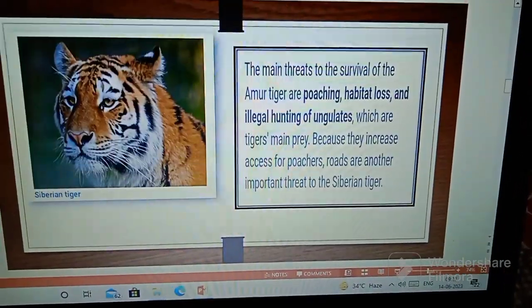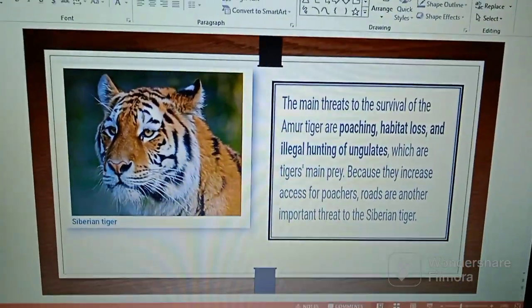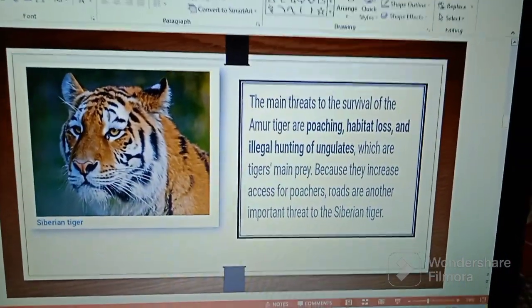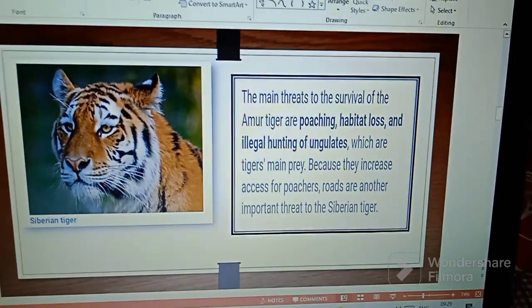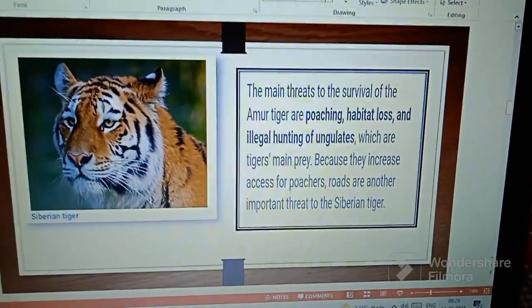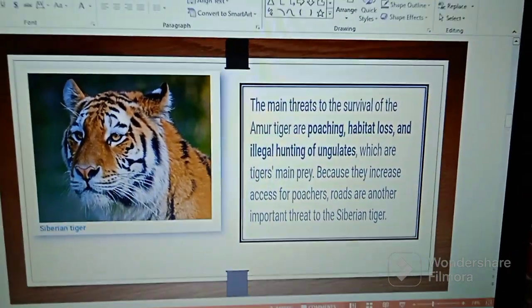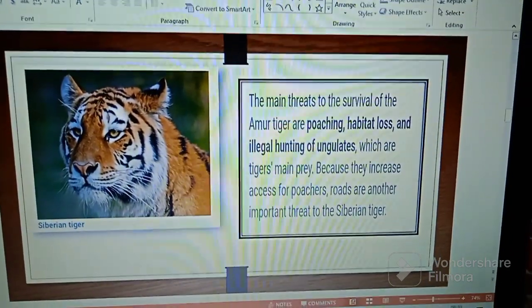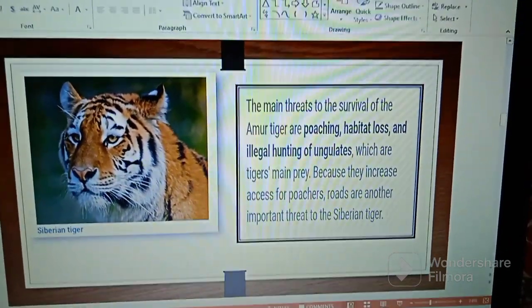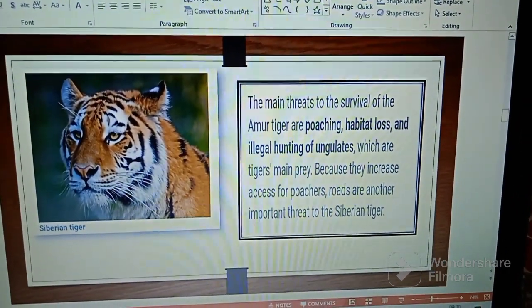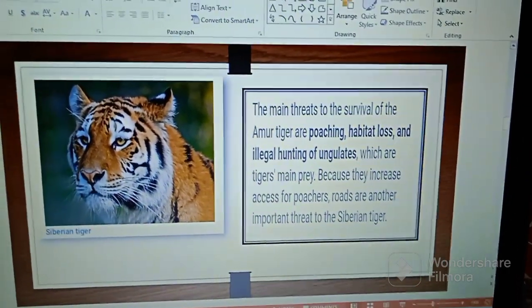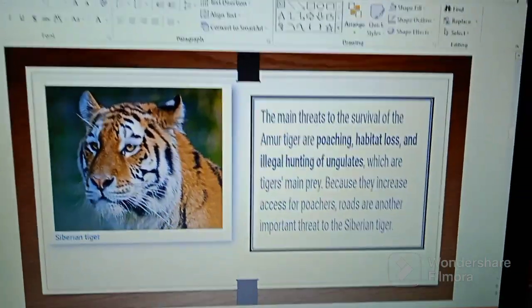Next is the Siberian tiger. The main threats to the survival of the Amur tiger are poaching, habitat loss, and illegal hunting of ungulates, which are the tiger's main prey, because they increase access for poachers. Roads are another important threat to the Siberian tiger.